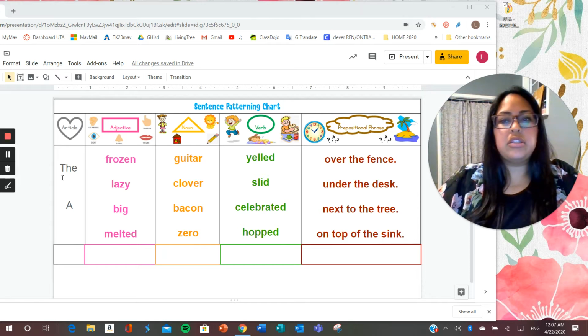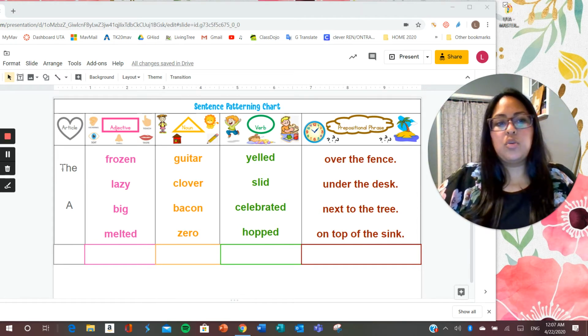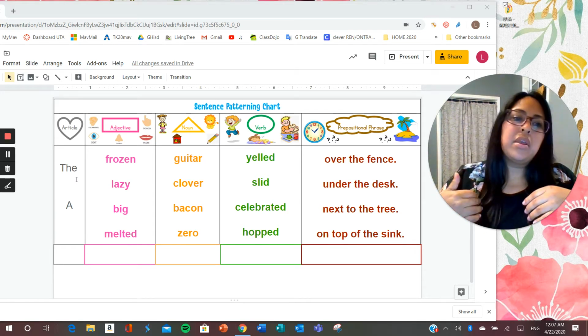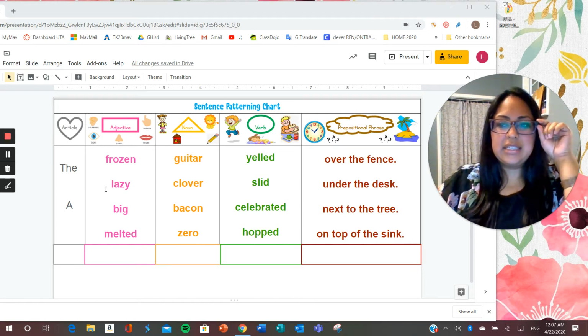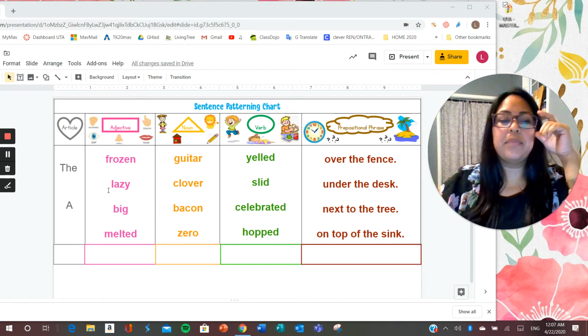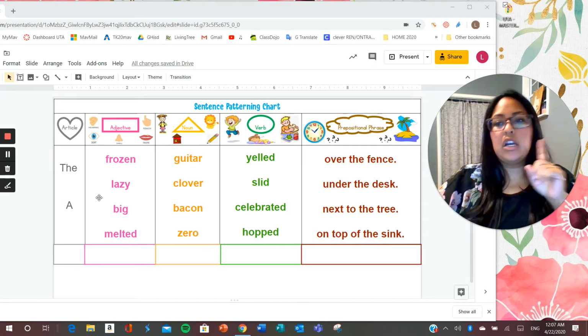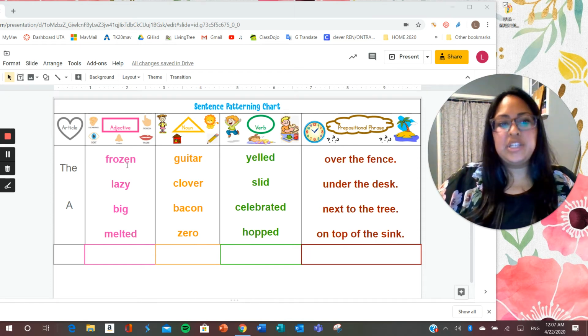Remember that the articles start with a capital letter and they're the very first word. So we have the. Usually we use the when we're talking about one thing, like the dog, the door. Can I say the glasses? Probably not because it's plural. Okay, remember, we're using the when we're talking about a single thing, and a also. Okay, the or a. Then we're going to read the adjectives.